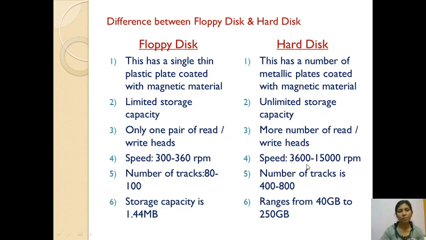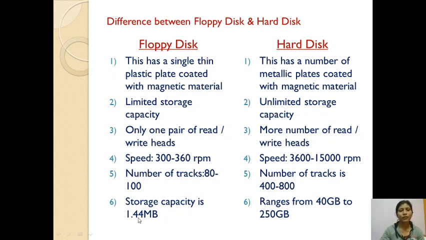Processing speed of hard disk is more than the floppy disk. Then the number of tracks available in a floppy disk is 80 to 100. In a hard disk, the number of tracks is 400 to 800, means more tracks in hard disk. So we can store a large amount of data here, while only limited data we can store in floppy disk.